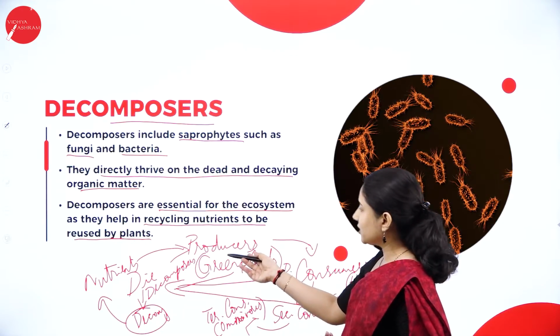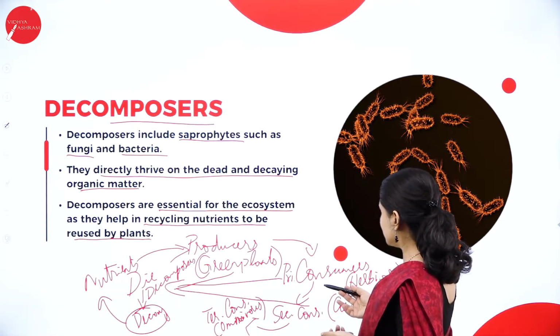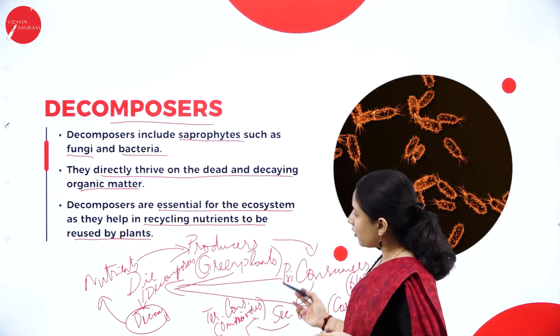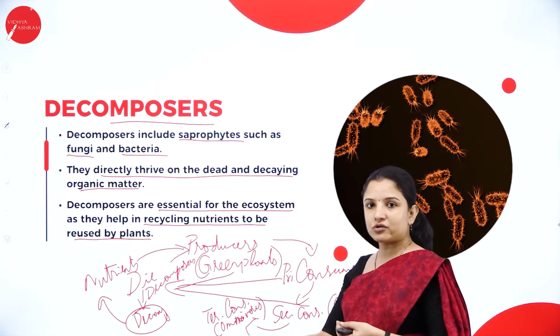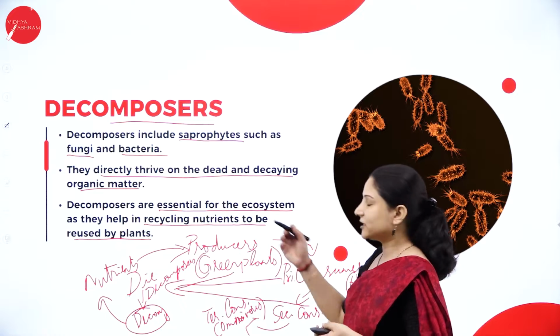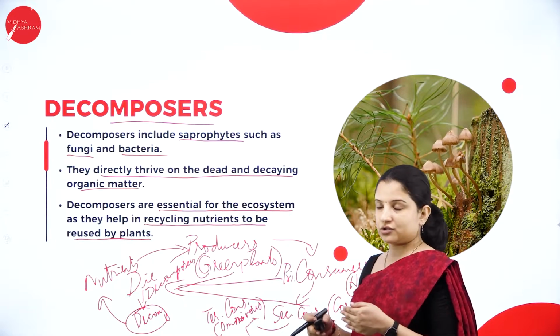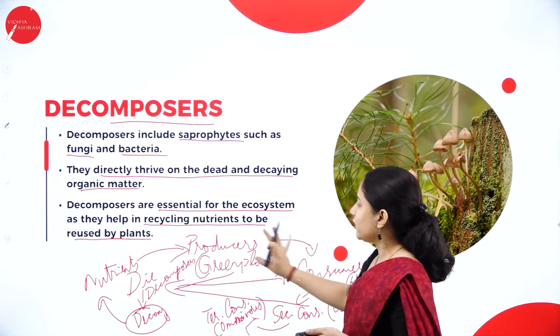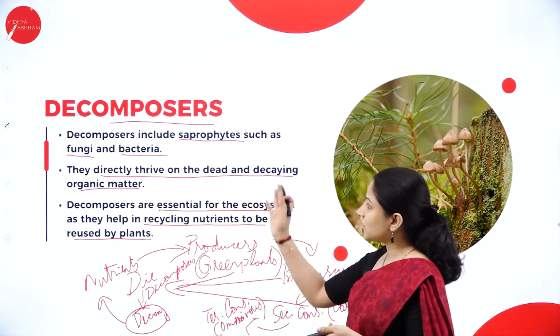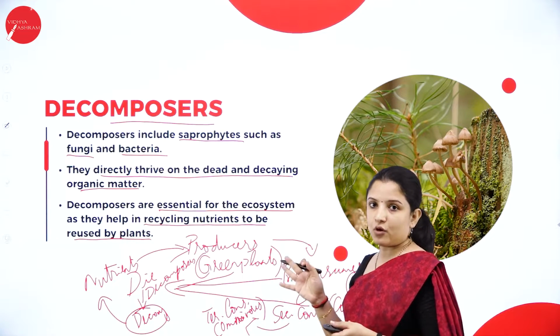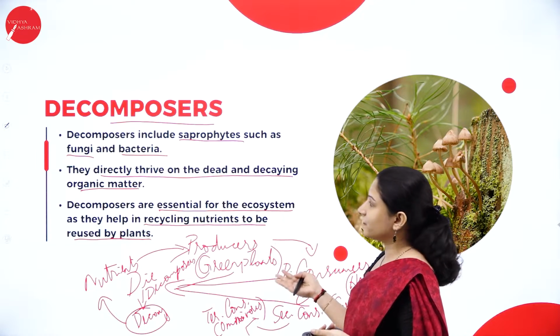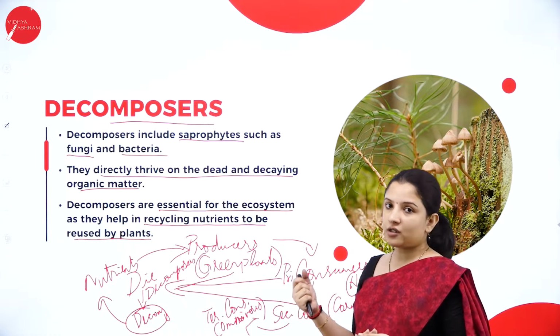Again, the producers will grow properly, they will be eaten by the consumers, and again when all of them die, they will add nutrients to the soil. Again, it will be utilized by the producers. Like this, the cycle circulates in an ecosystem. So therefore, for the proper nutrient cycling in an ecosystem, decomposers are very, very important here. So all this we shall study in the functions of the ecosystem.